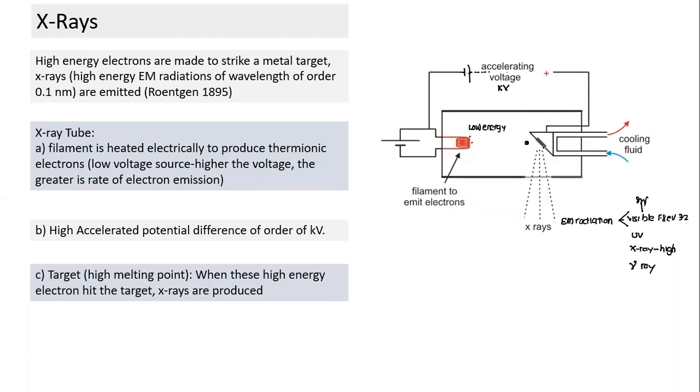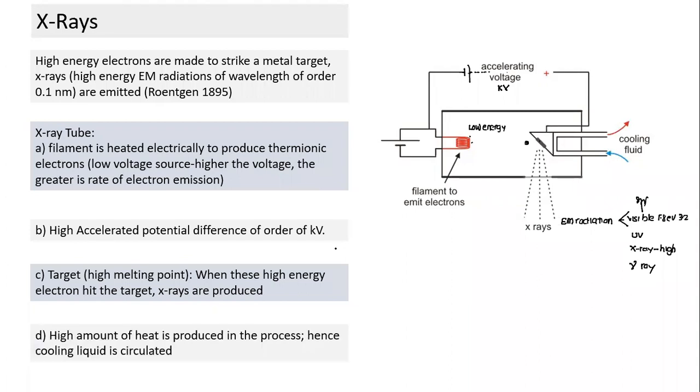Since a lot of energy is transferred to the atoms here, they get heated up. If the heating goes on continuously, the temperature keeps rising and it may melt. To prevent that from happening, we choose a target which has a high melting point, and further we take this energy away using cooling water or cooling fluid. A high amount of heat is produced, hence the cooling liquid is circulated. This whole setup is what is used for generation of X-rays.